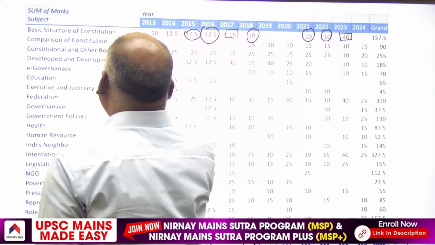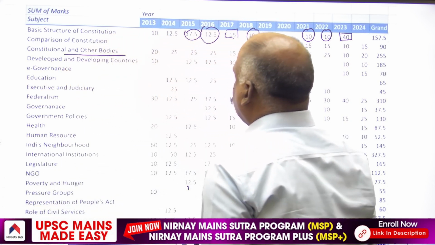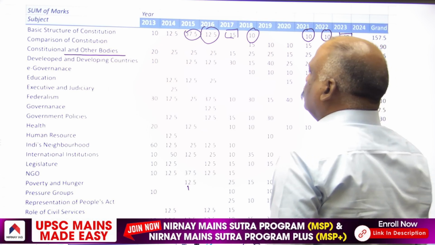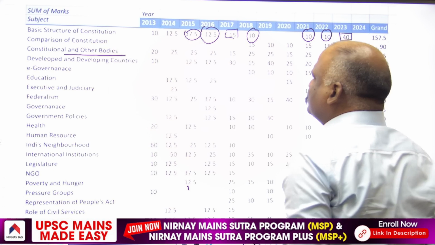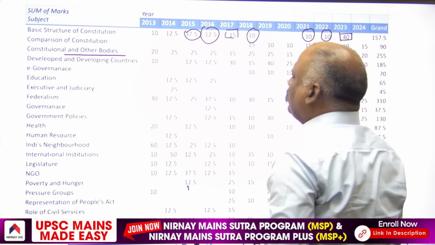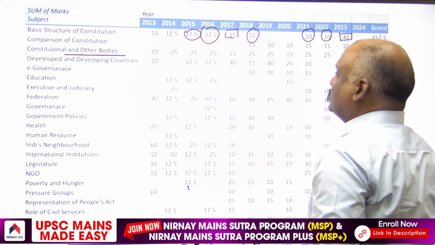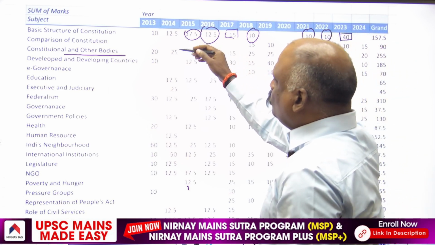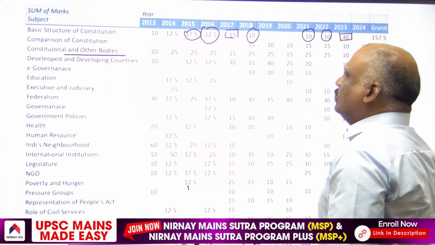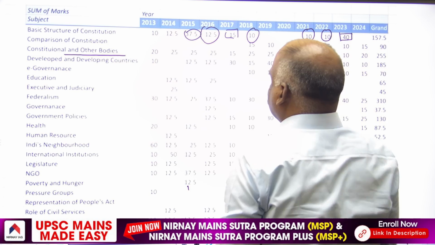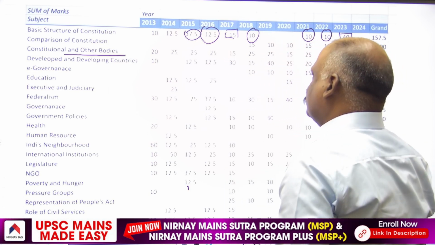Then constitutional and non-constitutional bodies: in 2013, 2 questions. In 2014, 25 marks. In 2015, again 25 marks. That means 25 marks in the sense, one 10 marker and one 15 marker. 25 marks means 2 12.5 questions. 20 marks means 2 10 marker questions. In 2016, 2 12.5 questions.